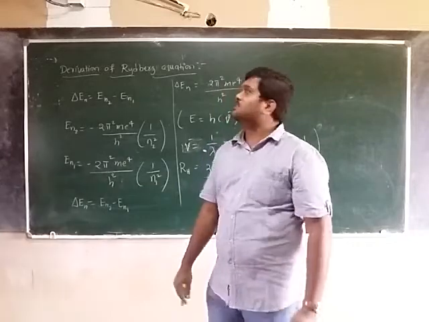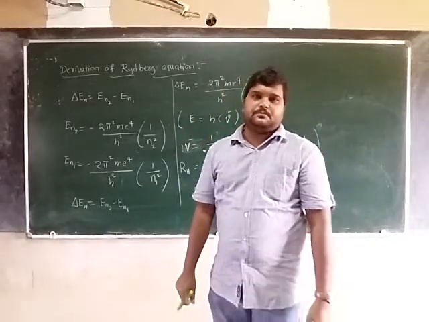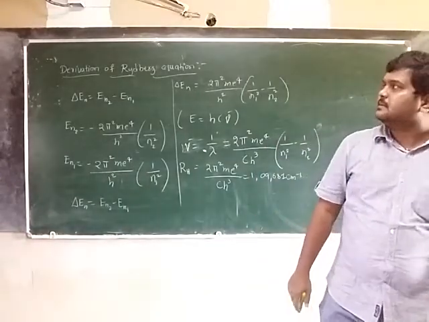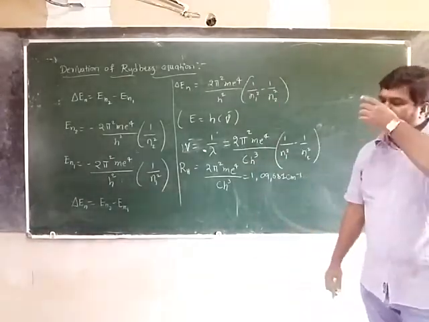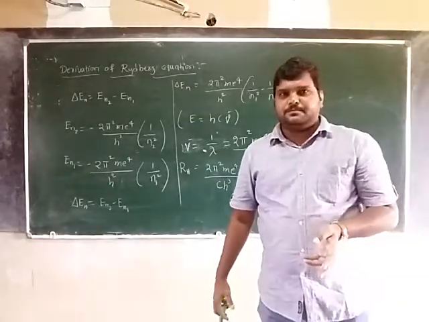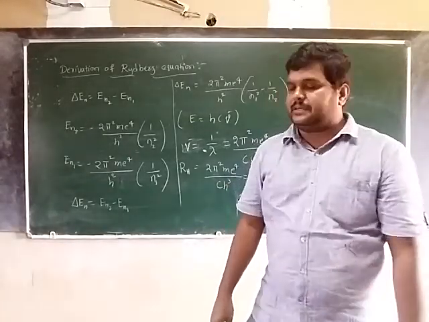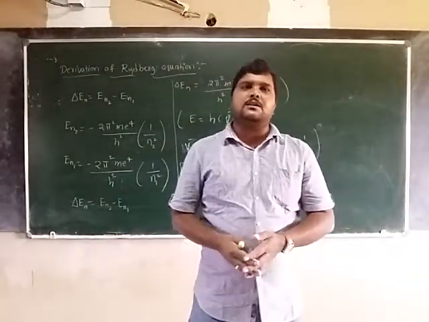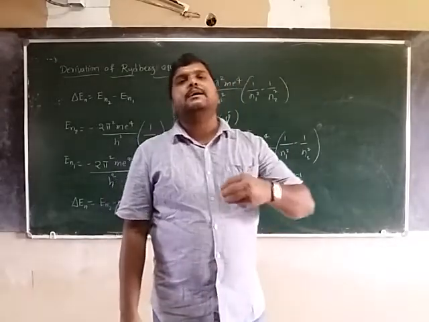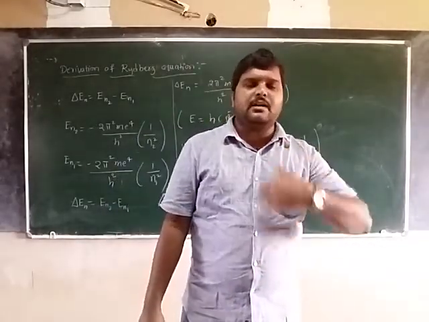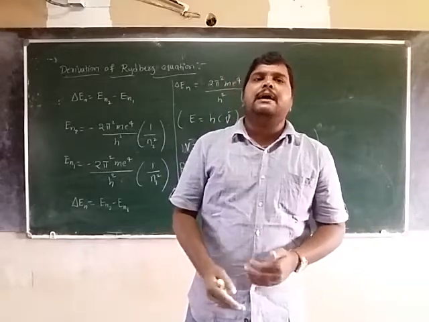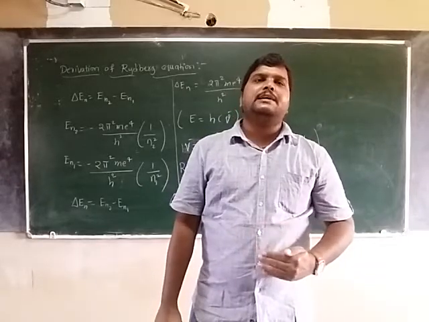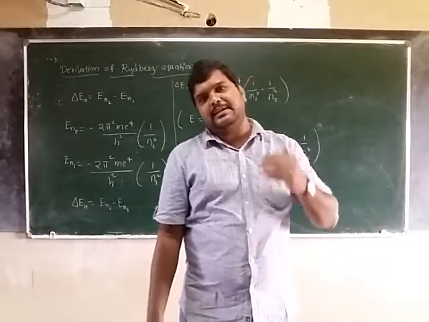Now we'll see the derivation for the Rydberg equation. Already we have seen Rydberg's constant when we were discussing the hydrogen spectrum. So how can we derive that? When the electron is present in the stationary orbit, it neither loses nor gains energy. By giving some amount of energy, by heating or whatever source we give from outside, the electron jumps from a lower energy level to a higher energy level. Lower energy level you can take E1, higher energy level E2.